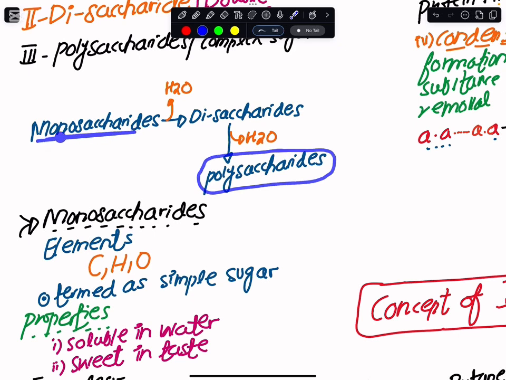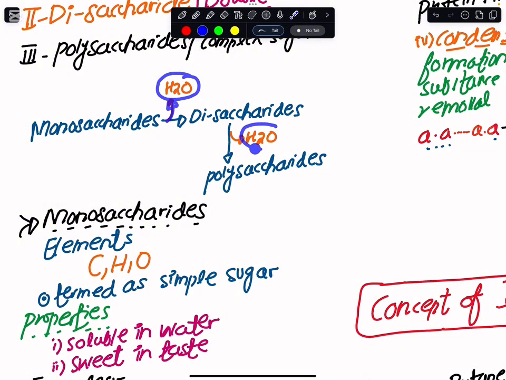Here I have got the simple thing. And when I move from the simple to making the complex, at every step I have to remove the water out of them, or I have to condense them together. So the usual protocol is that we will have the monosaccharides.